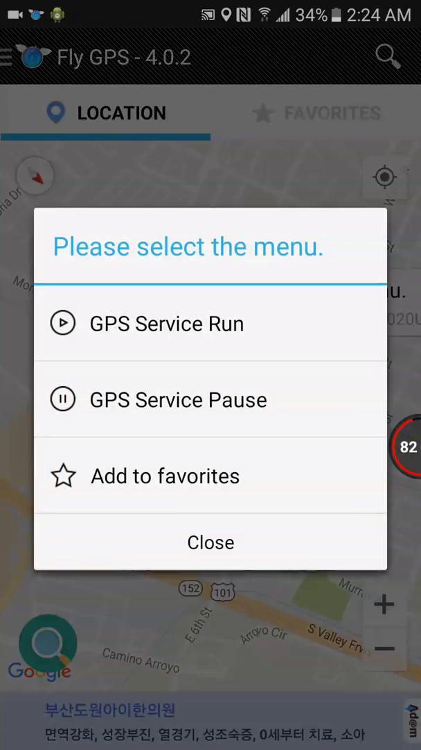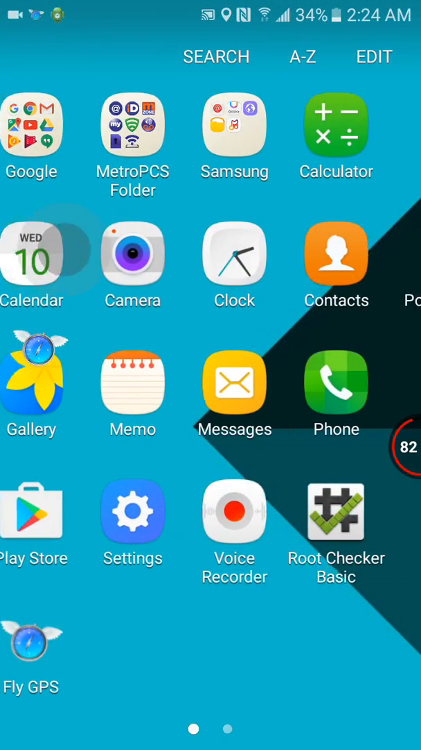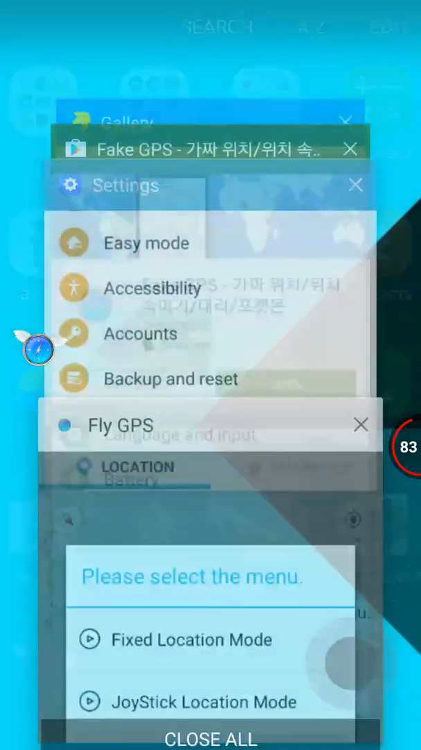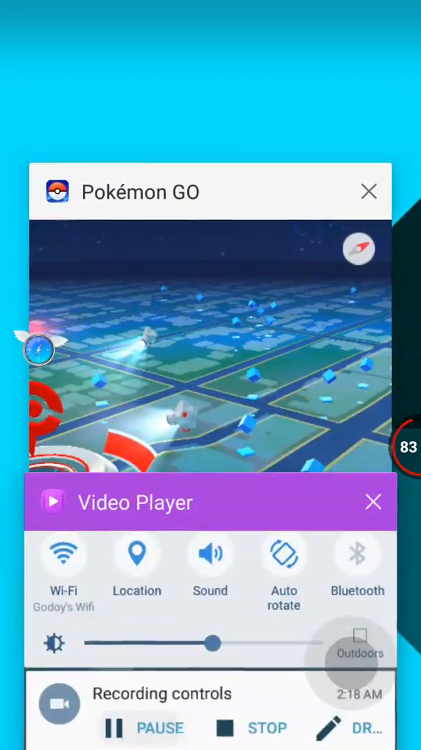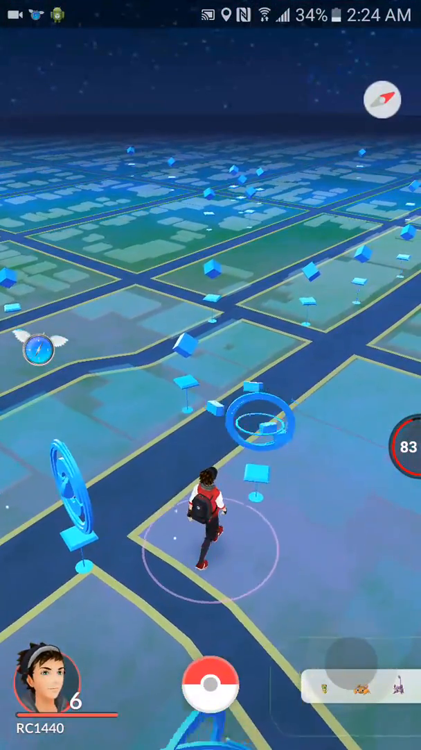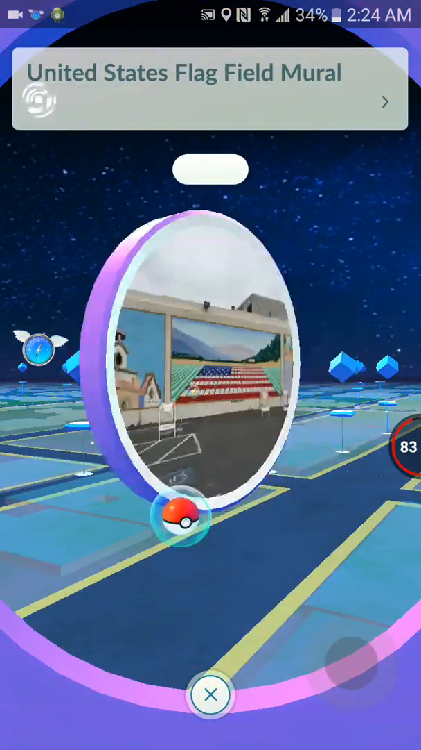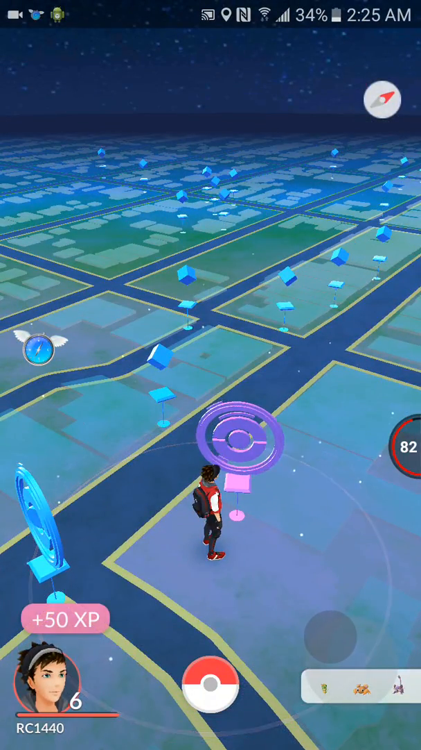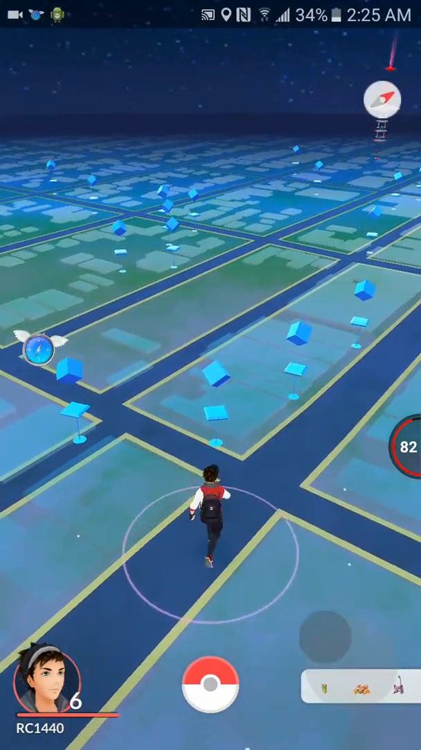Oh, that didn't work. Hold on. GPS service run. There you go. And you're gonna get the joystick over here. Hold on, let me just move it. And what you're gonna want to do is open Pokemon Go. And let me connect this real quick. And as you can see, you can move with the joystick.